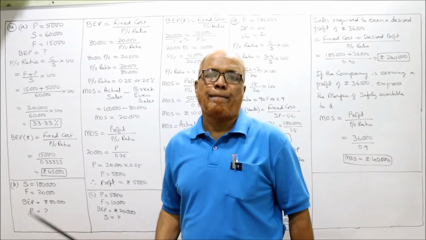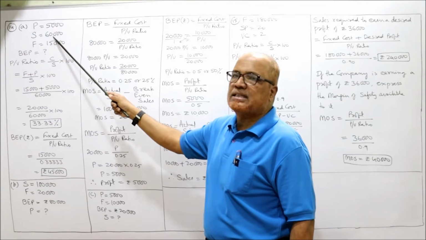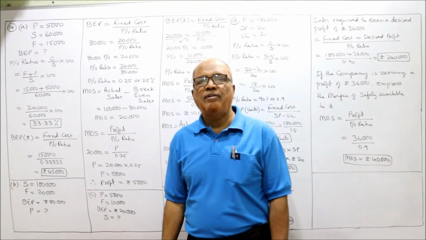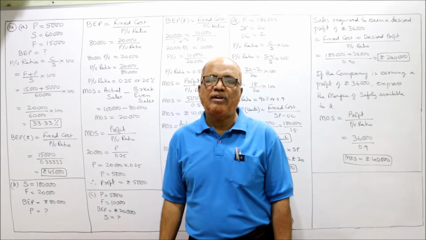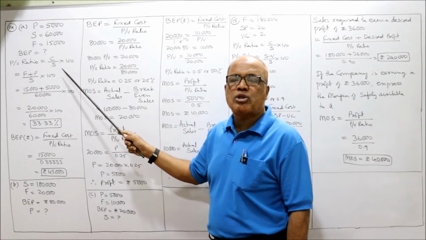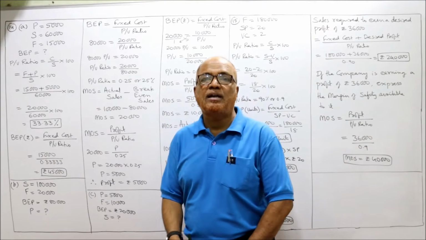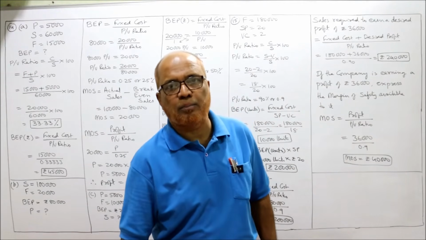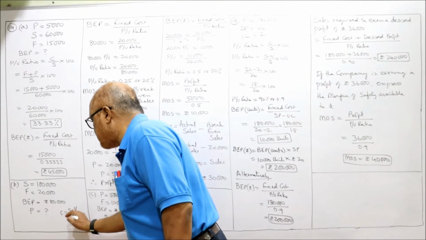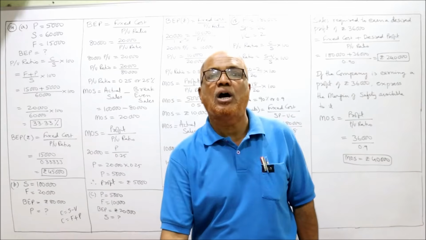What is the break-even point? BEP we have to calculate. Now see here, profit is given 5,000, sales are given 60,000 and fixed cost is given 15,000. We have to find out the BEP. For calculating the BEP, we require PV ratio. Without PV ratio, we cannot calculate BEP. So PV ratio formula C by S into 100, contribution by sales into 100. Now in place of C, we can write S minus V or we can write F plus P. Two formulas are there for contribution. The C is equal to S minus V or C is equal to F plus P. Any one of these formula we can apply to calculate the contribution.